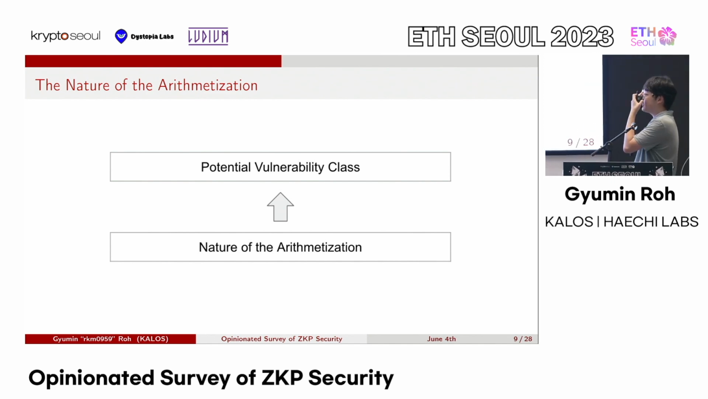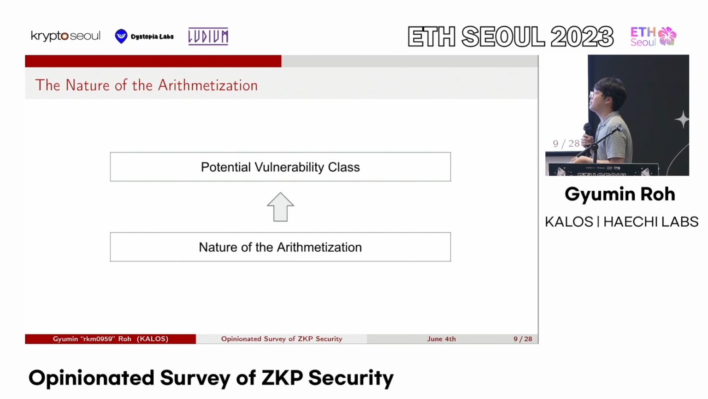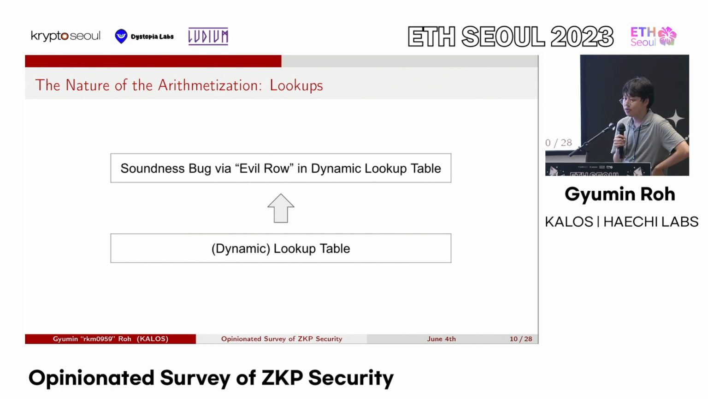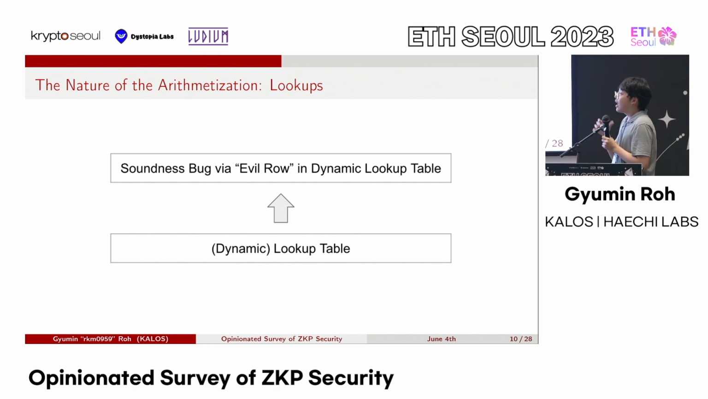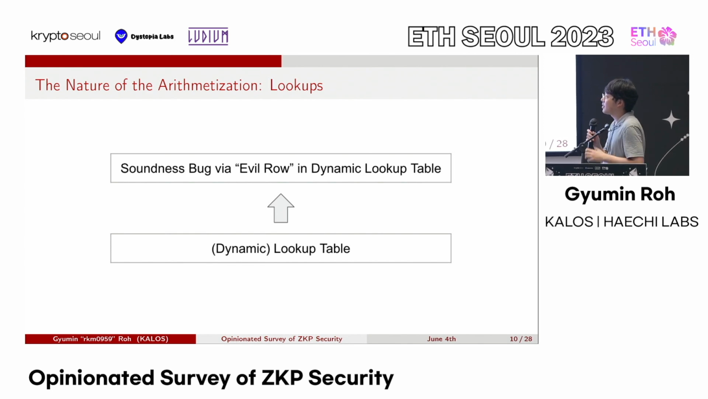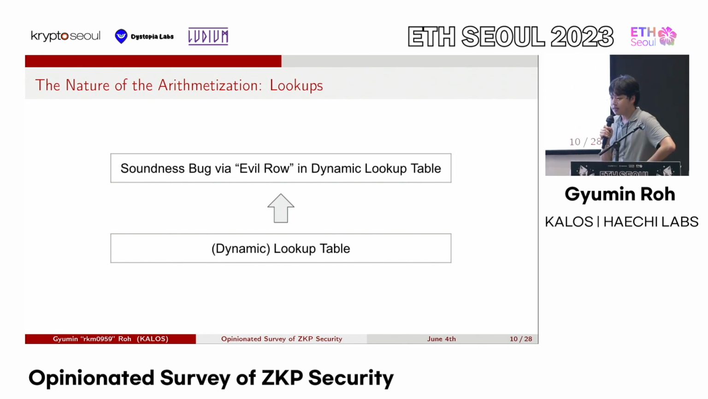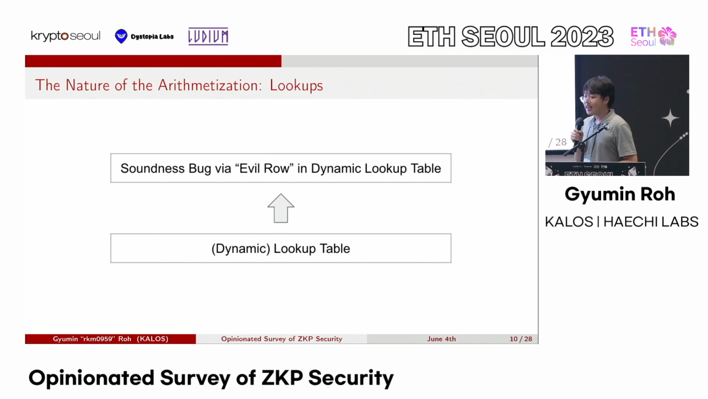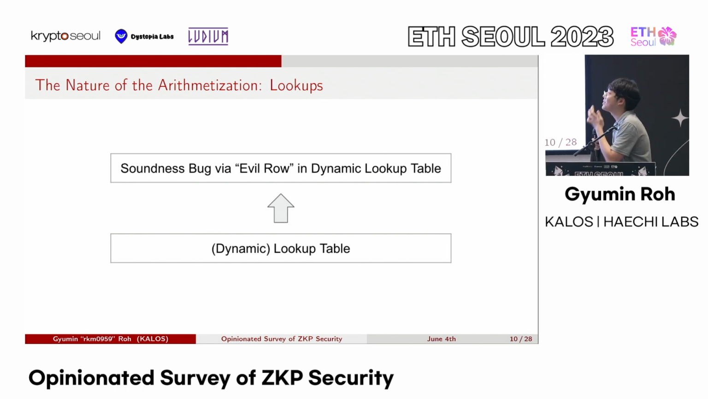So one part of Plonk that is very important and used prominently in ZKP circuits is the use of a lookup table. Lookup tables are obviously used a lot these days to improve performance and stuff like that. And one issue that was recently found is the dynamic lookup table issue. Basically, the usage of dynamic lookups is very tricky, and sometimes the developer can make a mistake and it could lead to a soundness bug because of a quote-unquote evil row in the dynamic lookup table.